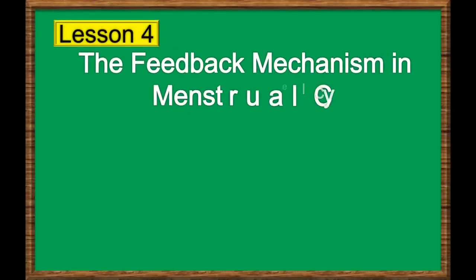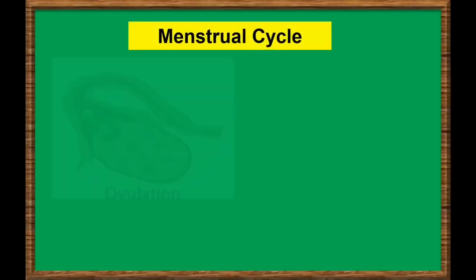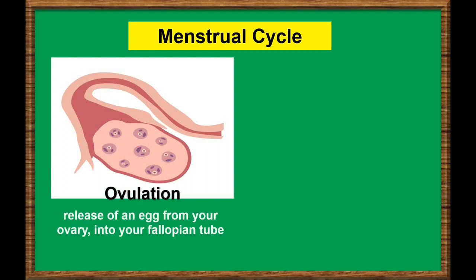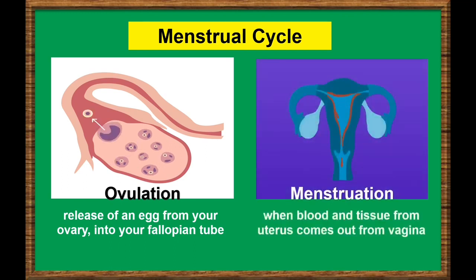Lesson 4. The feedback mechanism in the menstrual cycle. Ovulation is part of the menstrual cycle, which occurs each month in a sexually mature female. Another part of the menstrual cycle is menstruation. Menstruation is the process in which blood and other tissues are shed from the uterus and leave the body through the vagina.